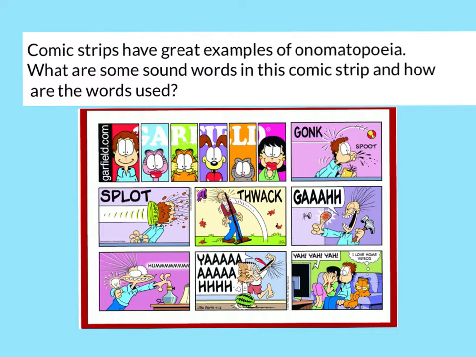you spit something out. Then splot, this is bigger and a louder sound, and that's when Garfield's bowl hits him right in the face. Thwack, that imitates the sound that a rake might make when it hits someone on the face. Gah! Okay, he's exclaiming that because he hit his thumb with the hammer. Here's hum, and then yah, when the watermelon falls out of the bag and lands on his foot. And then here it's yay.